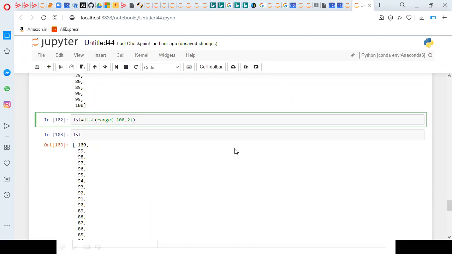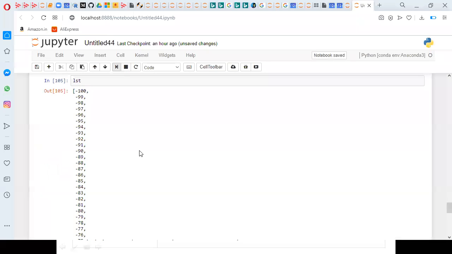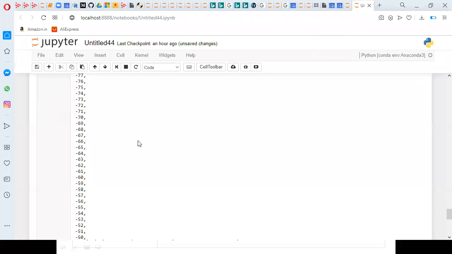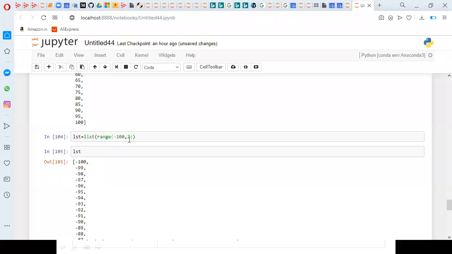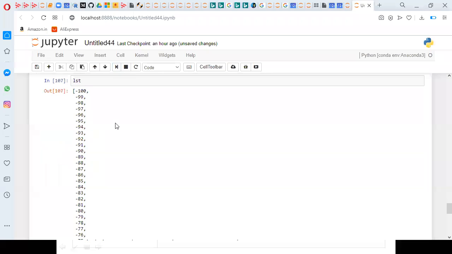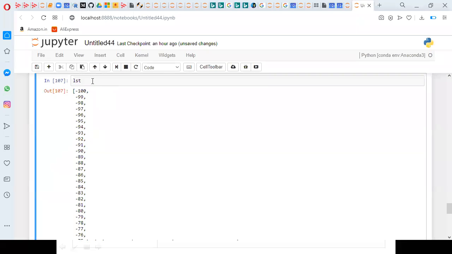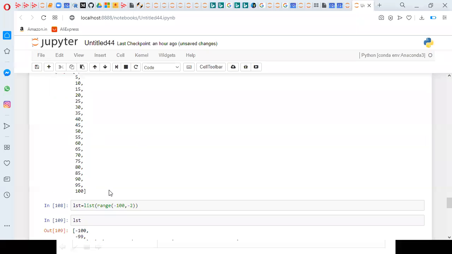Here I mentioned list(range(-100, 2, ...)). So if I mention 2, sorry, 99, 98, 97, 96, like that I'm getting negative values. So if I mention -2, it is not working properly.